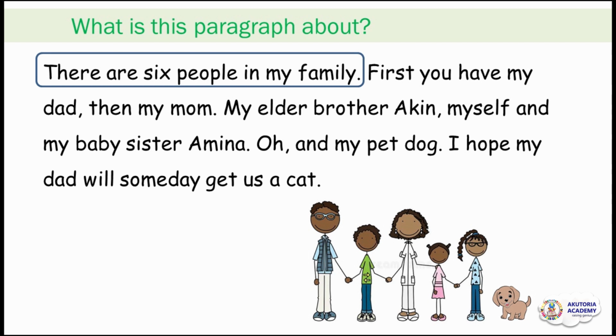So if you notice the whole paragraph, they kept telling us the people in the family: dad, mom, elder brother, Amina, and herself, and the pet dog. Okay, and if you count, there are 6 in number. So the paragraph is about the 6 people in my family, right? So the first sentence, there are 6 people in my family, is the answer. That is your topic sentence. That is the sentence that is carrying the topic of the paragraph.